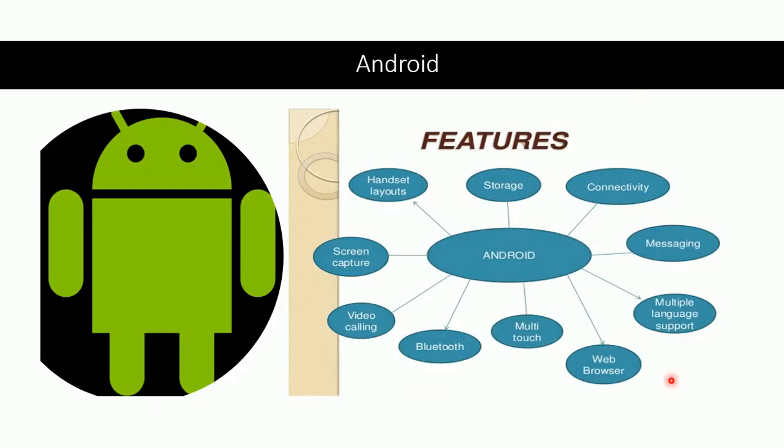Then we have Android, which was developed by Andy Rubin. Android was launched in 2003. It is based on the Linux kernel. Android is a graphical user interface based system. Android was primarily designed for touchscreen mobile devices such as smartphones and tablets. Android has various features such as messaging between multiple users, multi-touch, multiple language support, web browsers, Bluetooth connectivity, video calling, screen capture, storage, internet connectivity, etc. Almost all of us have used Android in our smartphones.